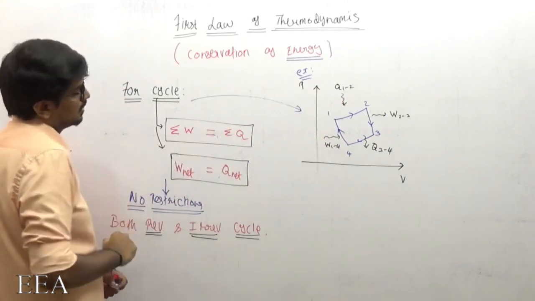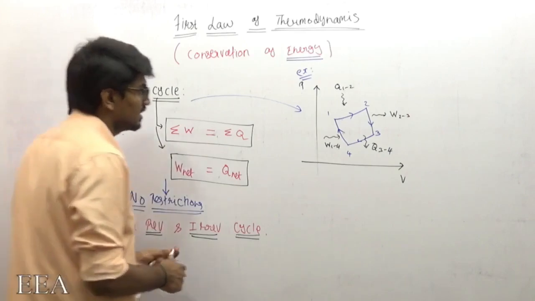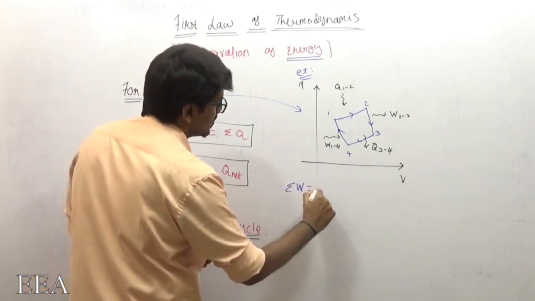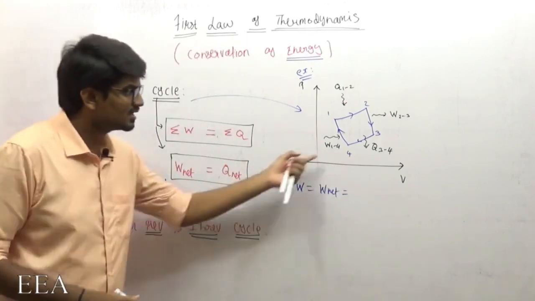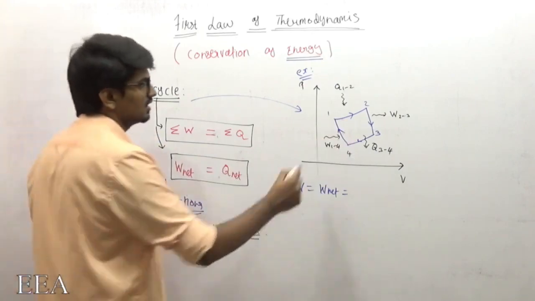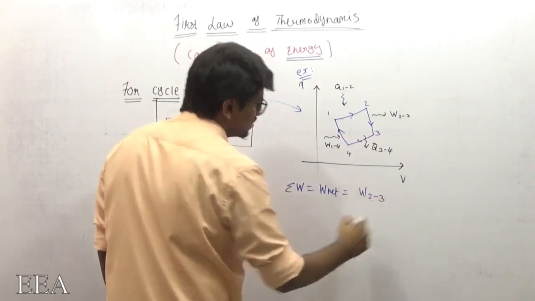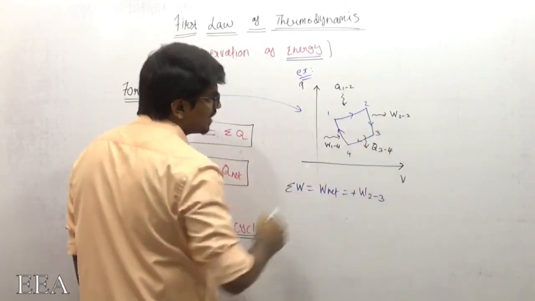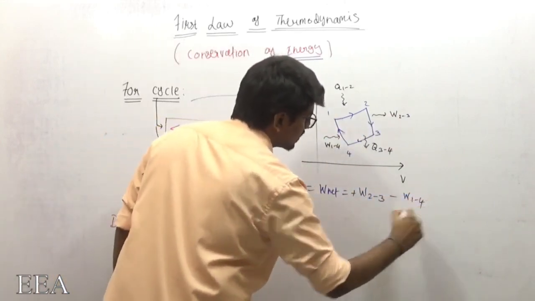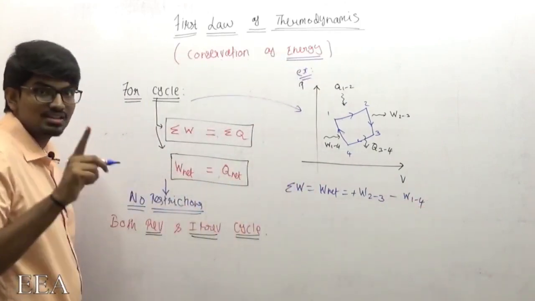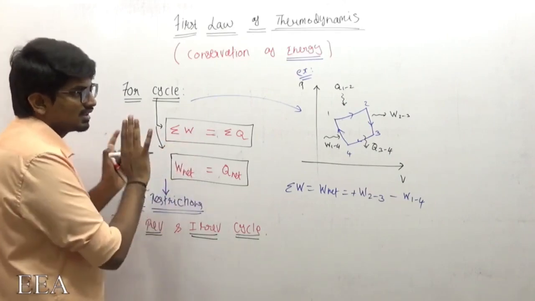Now, first, how to find this net work transfer? The summation of W is equal to W net. I just need to add these two, since this is a thermodynamic cycle. W23 will be positive because work is done by the system. W41, work is done on the system, so let me take it as negative, minus W41. So sign conventions are very important whenever you are finding summations or a net value.